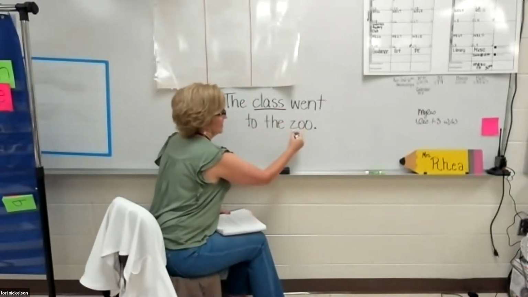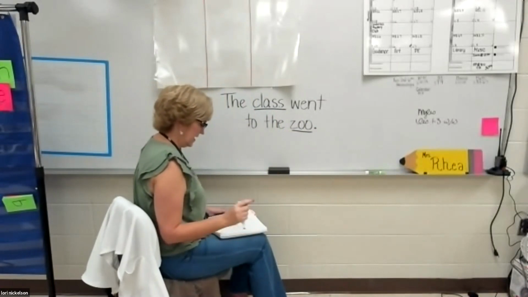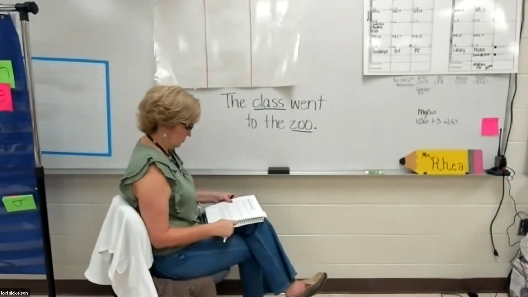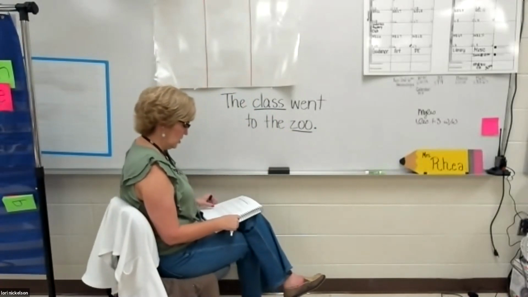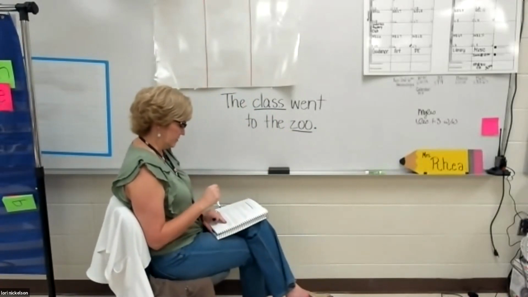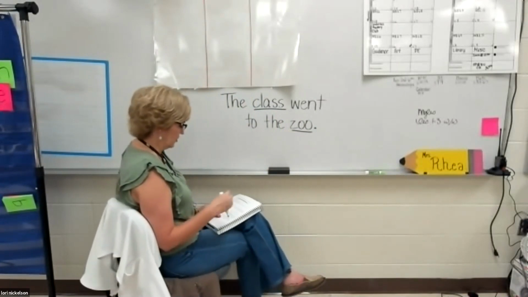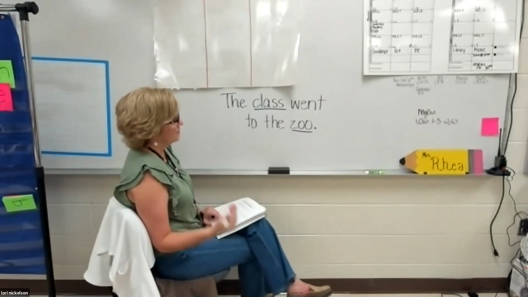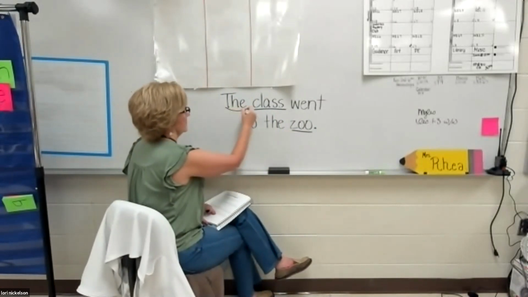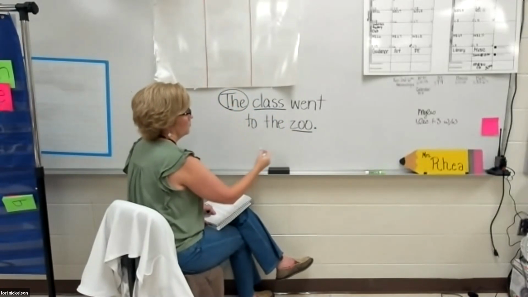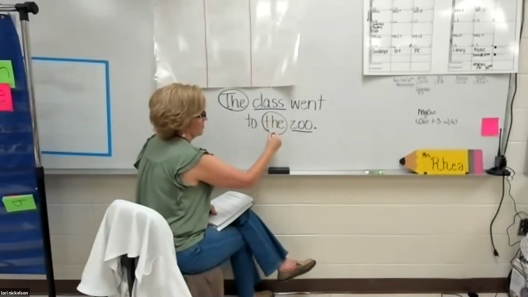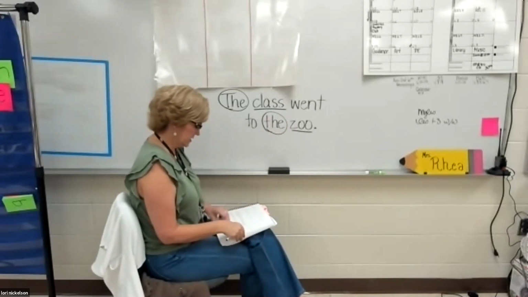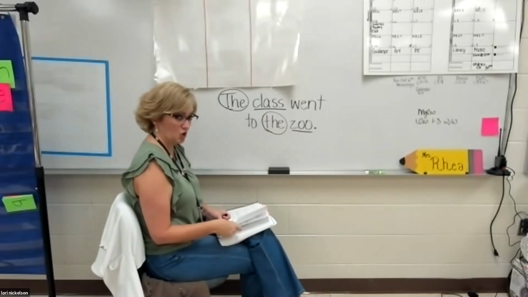Class and zoo. Now, a determiner is located in front of a noun. Determiners are types of words that are used before the noun to help the reader determine or know what noun they're talking about. So what would be the determiner for class? The. And zoo? The. Good job, guys. Let's look at a couple more sentences to see if we can find the determiner.